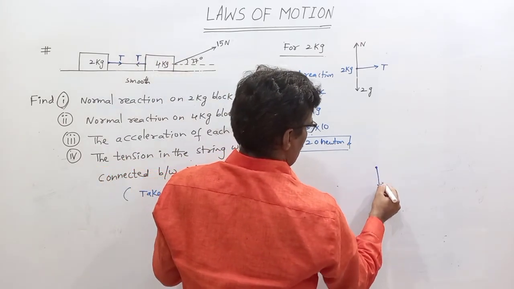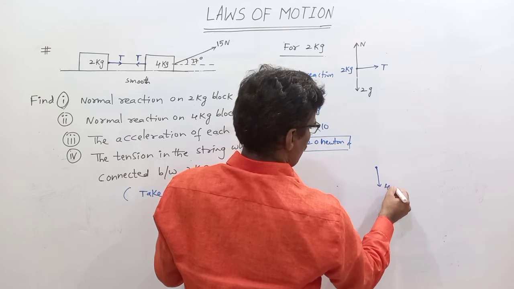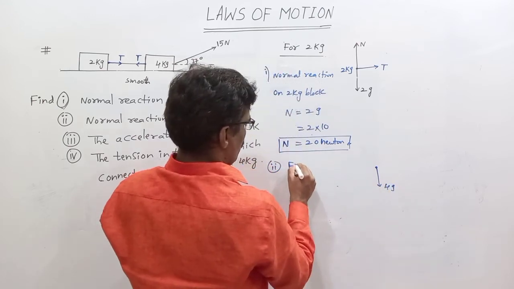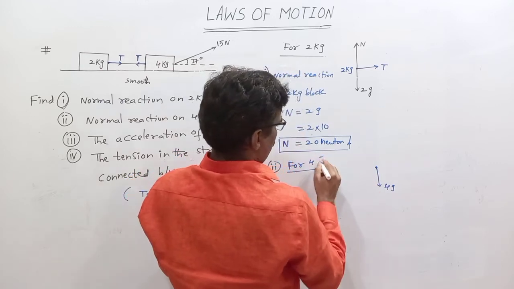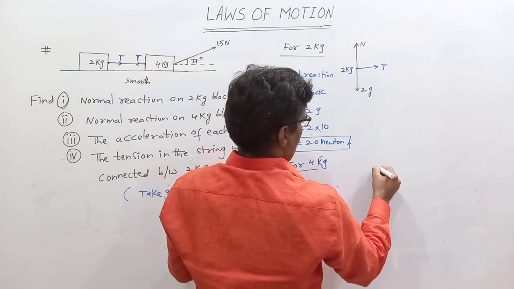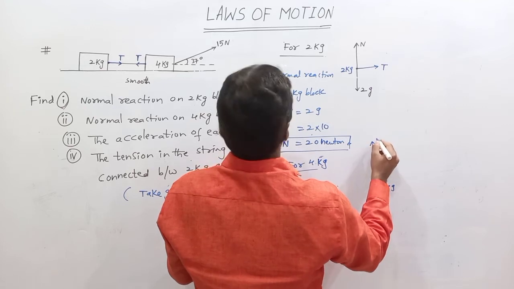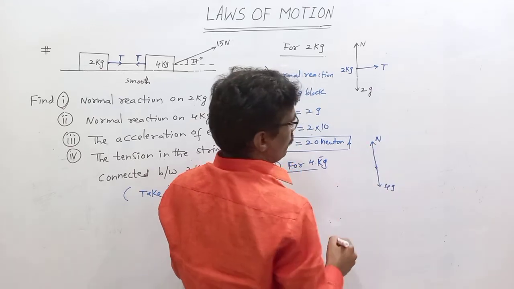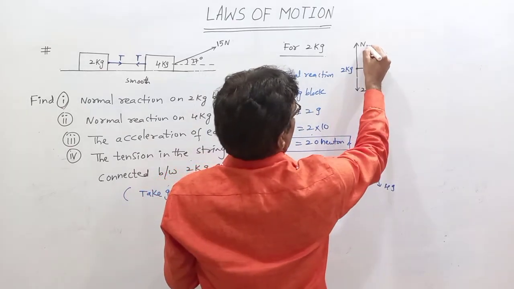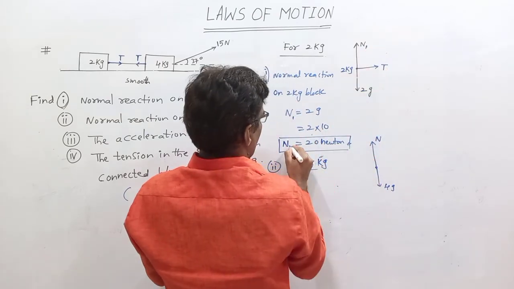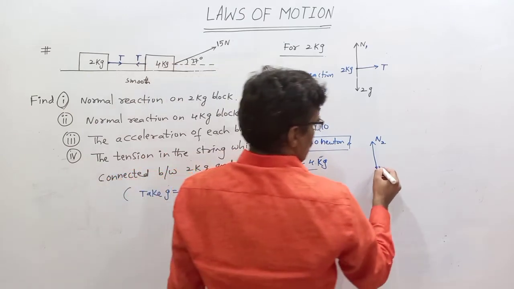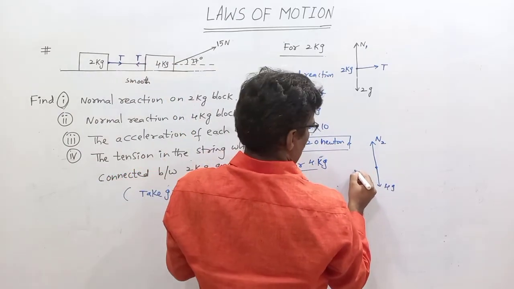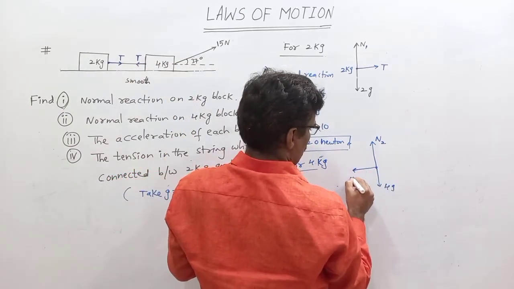So what is the normal reaction on the 4 kg block? FBD for the 4 kg block. So 4G is down for the 4 kg. Upward is the normal reaction. Suppose you take this as N, whatever. So here tension is exactly this side.